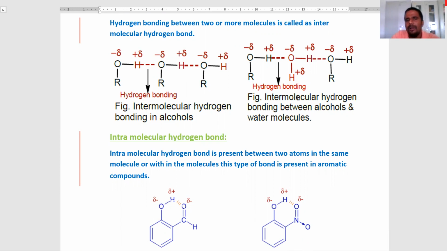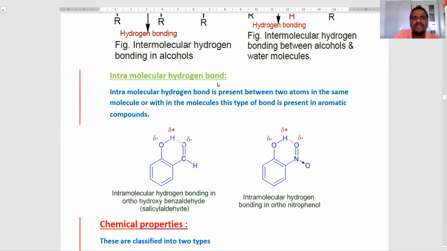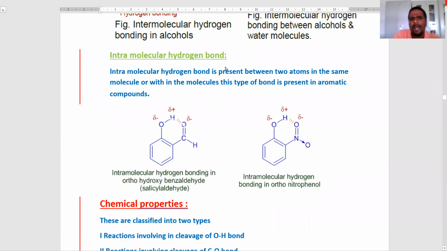Another figure shows intermolecular hydrogen bonding between alcohols and water molecules. The hydrogen bonding takes place between the hydrogen atom of the alcohol and the oxygen atom of the water molecule. So generally alcohols are soluble in water because hydrogen bonding takes place between alcohols and water molecules. This is intermolecular.